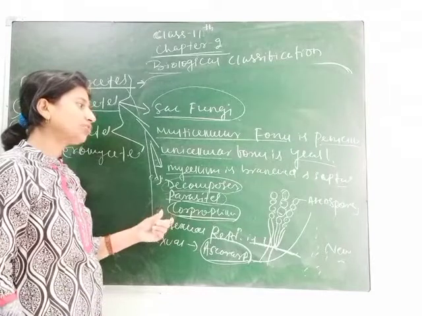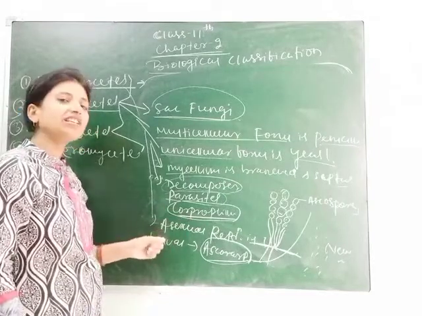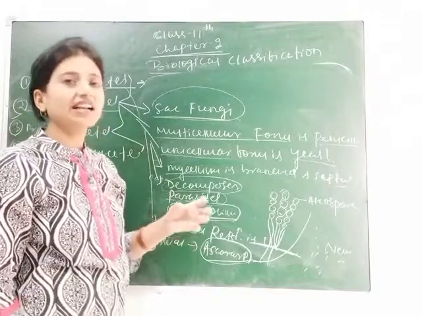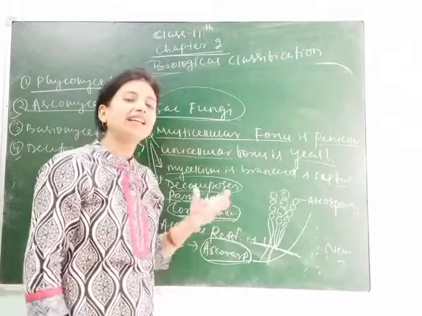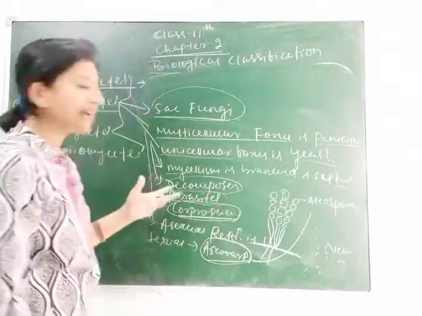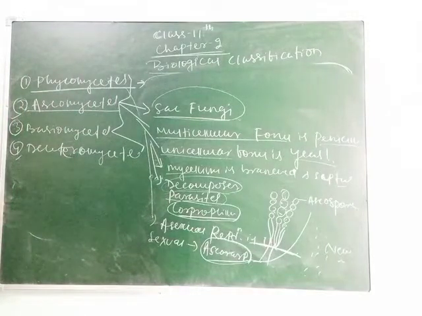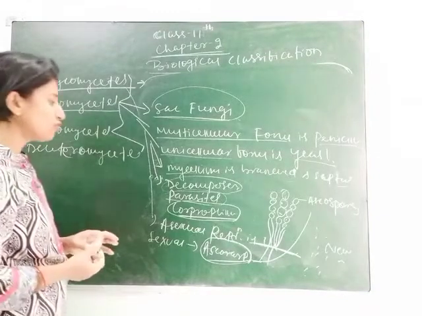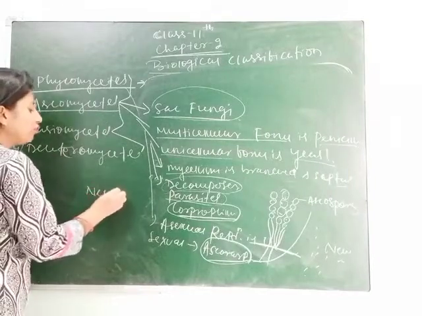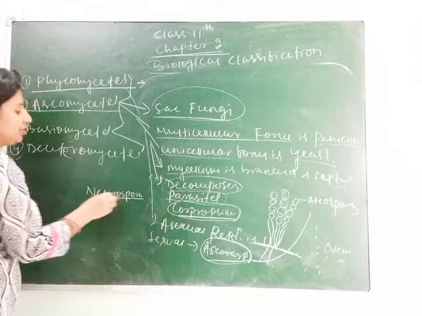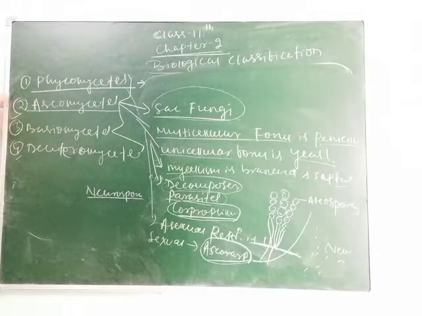Then asexual reproduction is through conidia. Sexual reproduction is by forming ascocarp, and inside the ascocarp the sexual spore is formed, that is called ascospore, and the ascospores again germinate to form mycelium. Clear, students? And the examples which I gave you here are penicillium, yeast and morels, and neurospora also we can take as an example of Ascomycetes. You know about neurospora. Neurospora is used in the study of biotechnology.